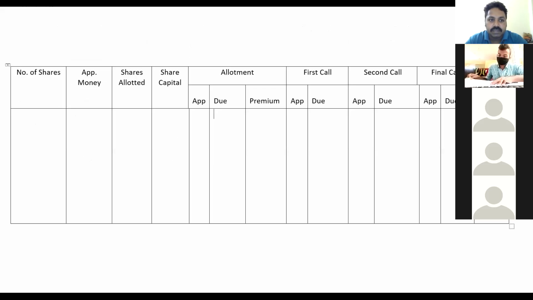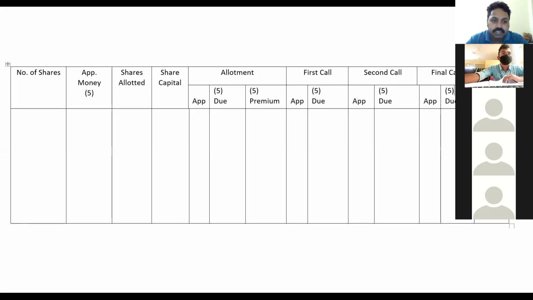Now this is the whole table: number of shares, application money, shares allotted, share capital, allotment. I have due in the allotment; the due column is there, the premium column is there. Due is 5 rupees and in the premium column you also have to write 5 rupees. First call is 5 rupees, second call is 5 rupees, final call is 5 rupees. So application money 5, allotment due 5, premium 5, first call, second and final call each 5 rupees. Got it? This is clear, no?